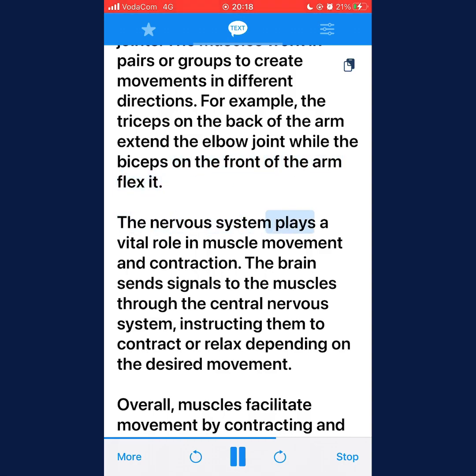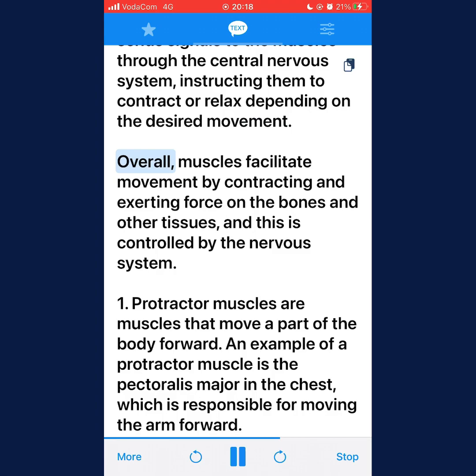The nervous system plays a vital role in muscle movement and contraction. The brain sends signals to the muscles through the central nervous system, instructing them to contract or relax depending on the desired movement. Overall, muscles facilitate movement by contracting and exerting force on the bones and other tissues, and this is controlled by the nervous system.